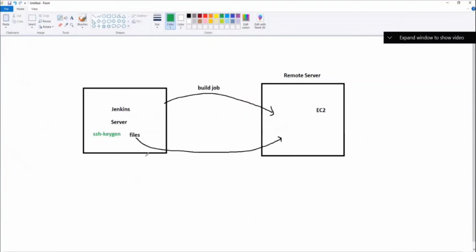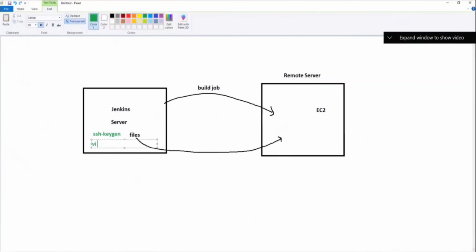After that, if you want to connect from here to here, you'll be using the SSH command, or not? And what do we need in order to connect? A PEM file. So what we do here, we create a PEM file, the 7:30 PM batch PEM file, and then we do chmod 400 and give the PEM file.